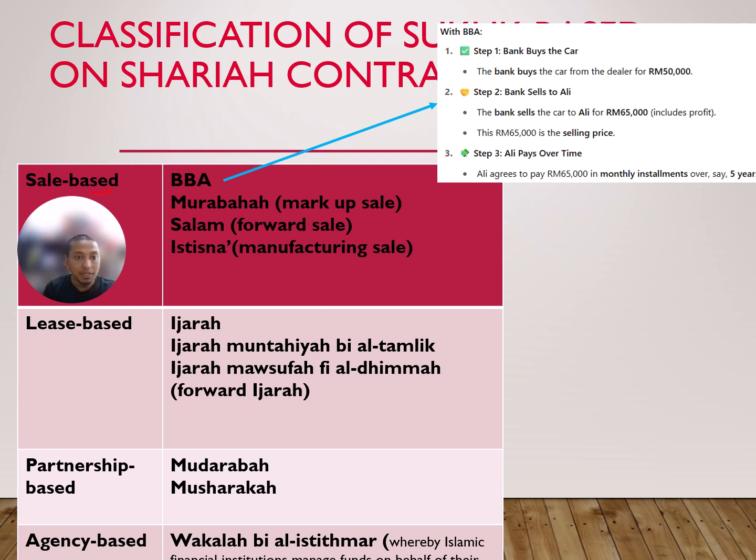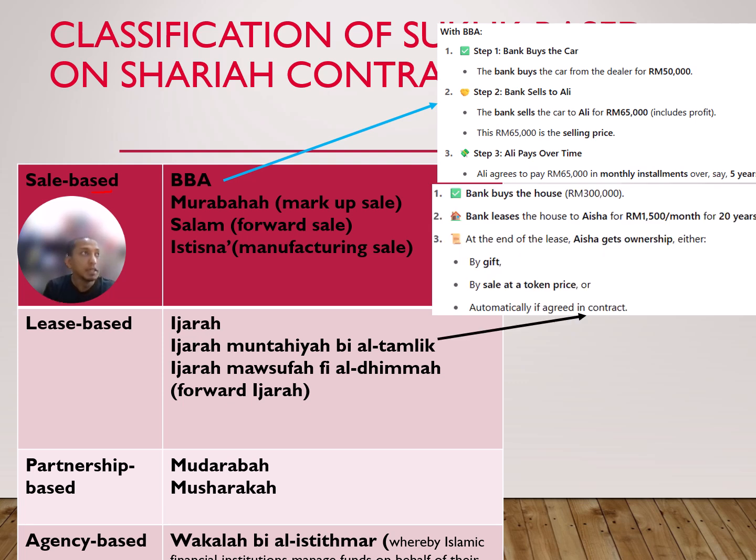Okay, so the next part is lease-based. The classification is lease-based. Lease under Islam is ijarah. There are two highlighted here, the first is ijarah muntahiyah bil tamlik. Here is an illustration. The bank will buy a house for you and the bank leases the house to Aisha, let's say you are Aisha, for 1,500 per month for 20 years.